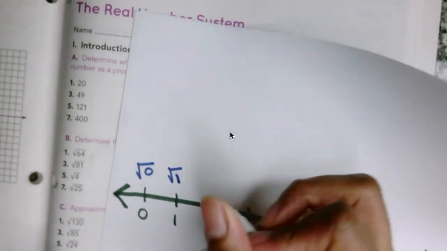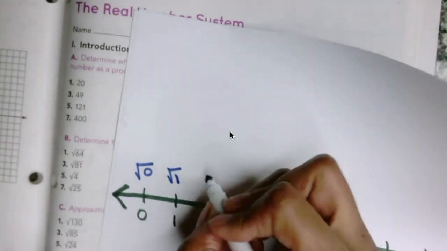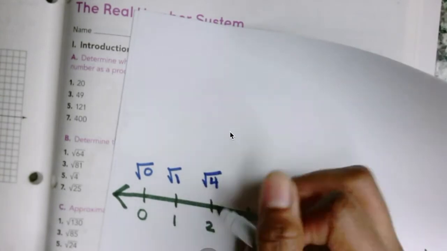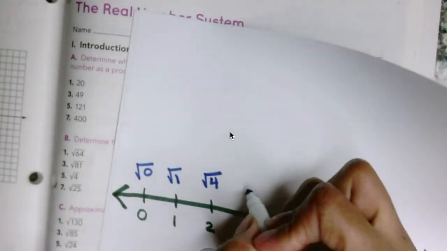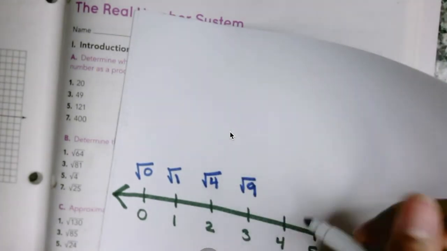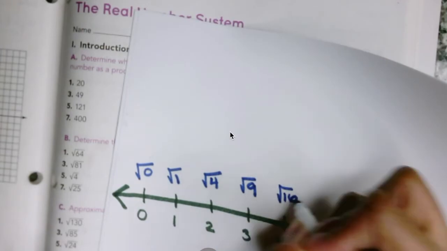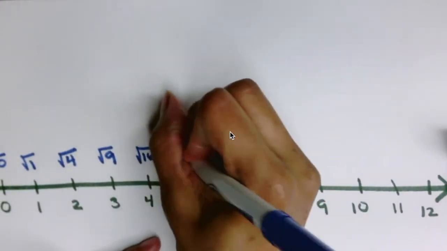But which number do I have to take the square root of to get 2? 4. Because 0 times 0 is 0, 1 times 1 is 1, 2 times 2 is 4. So the square root of 4 is 2. 3 times 3 is 9, so the square root of 9 is 3. 4 times 4 is 16. And you finish it, right? 5 times 5 is 25.